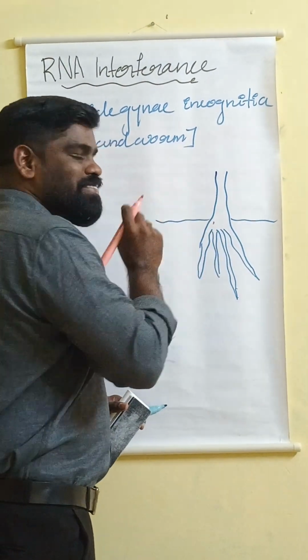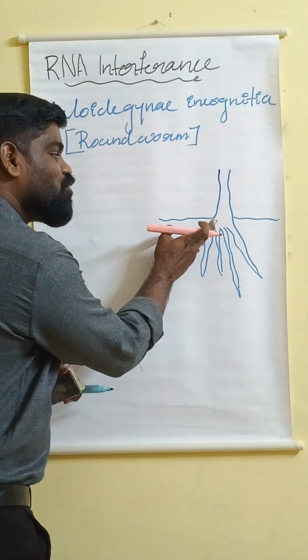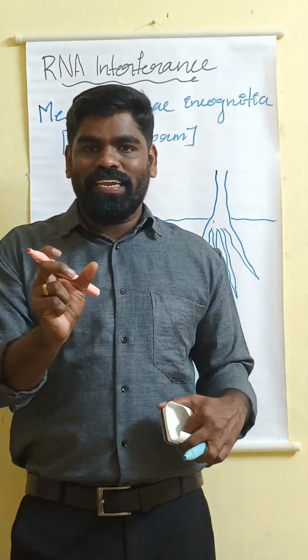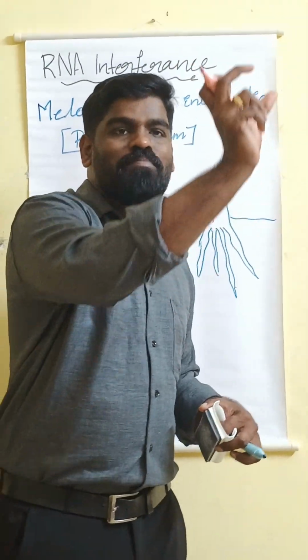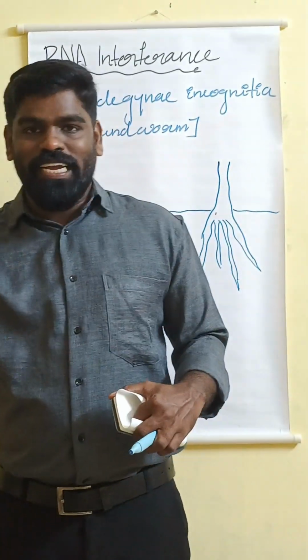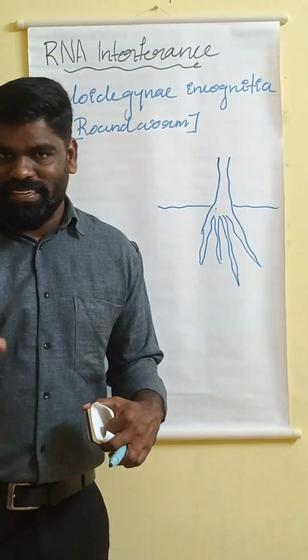Now, in the cell of the tobacco plant, the gene gets activated, as I have already told you in the central dogma. How does it get activated? The genetic information transmits from DNA to RNA, then RNA to protein, right? From DNA to RNA through the process of transcription and from RNA to protein through the process of translation.